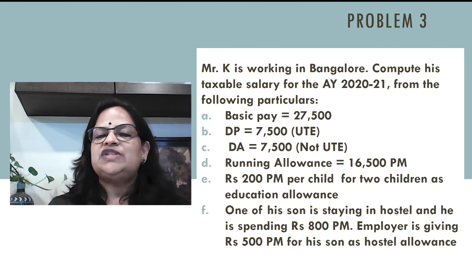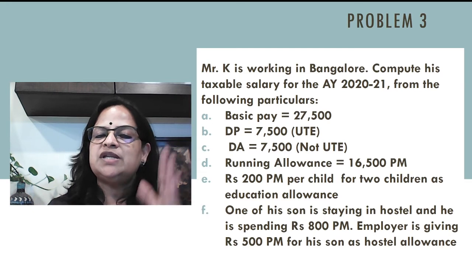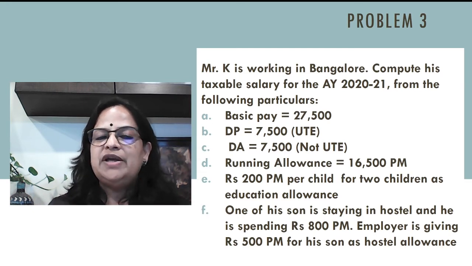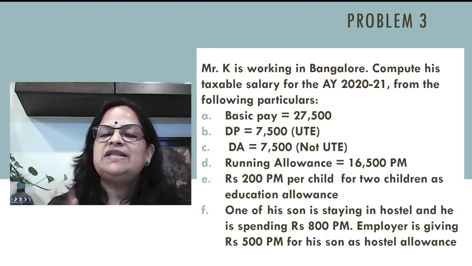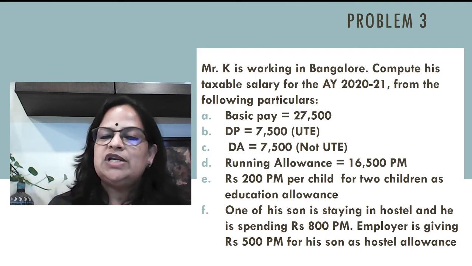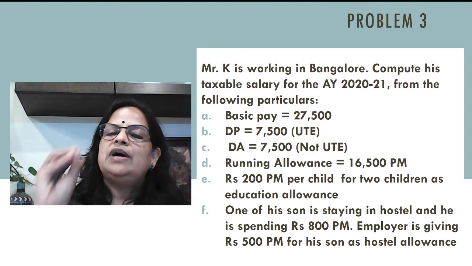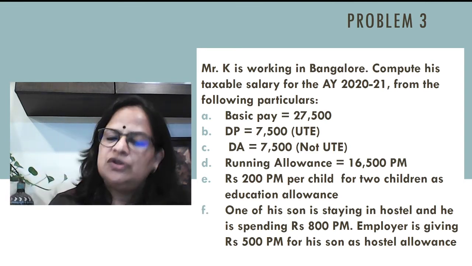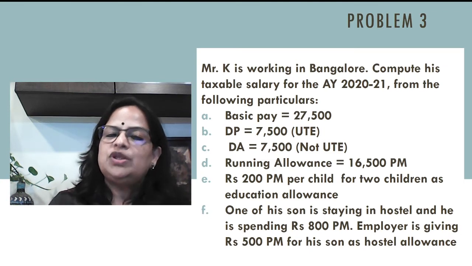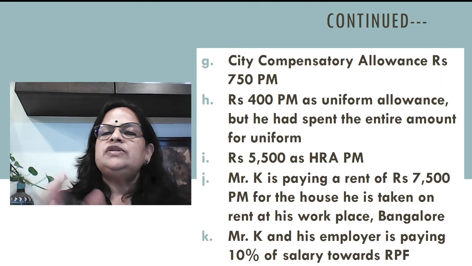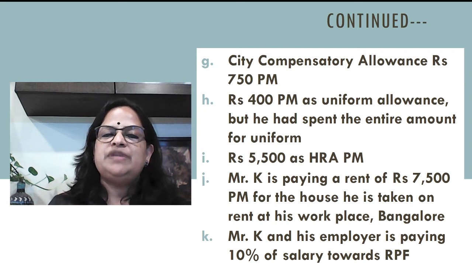One of his sons is staying in a hostel and he is spending 800 per month. Employer is giving him 500 per month for his son as hostel allowance. Hostel allowance, own child, 2 children he can claim, it's 300 per month. They are eligible to ask for education allowance and hostel allowance. So both he can claim here. Now city compensatory allowance 750 per month.